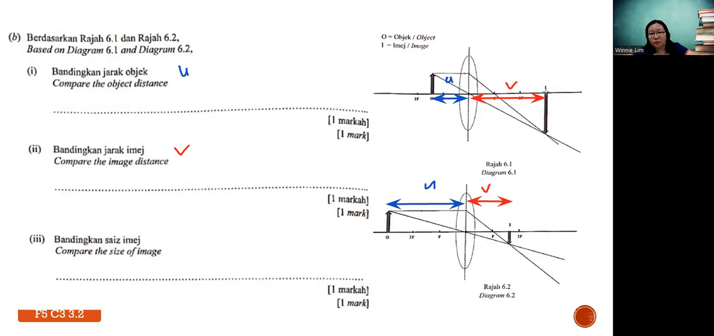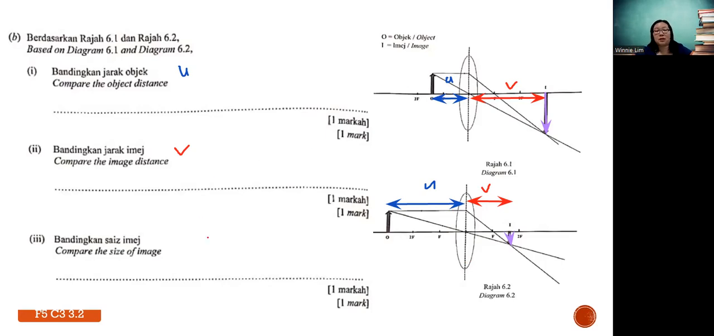And this one, this is size of image. So once you know what all this refers to, then you can compare easily, correct? So the object distance in 6.1 is shorter, or vice versa, you say in 6.2 is longer. Okay, then image distance is vice versa, right? Image distance in 6.1 is longer, but then in 6.2 is shorter. So you can just stop at, like you say, longer, shorter, that's it.